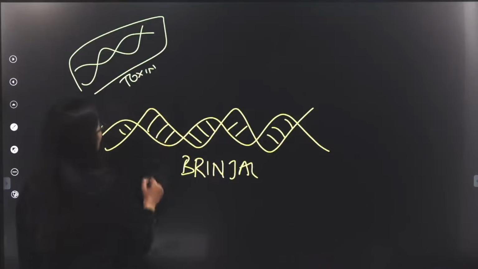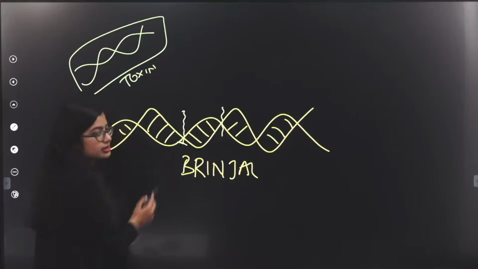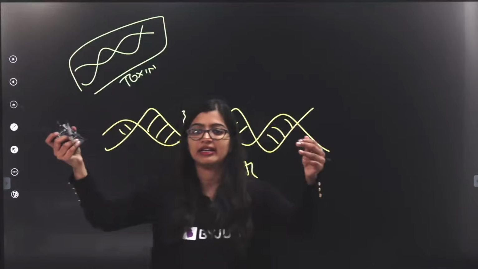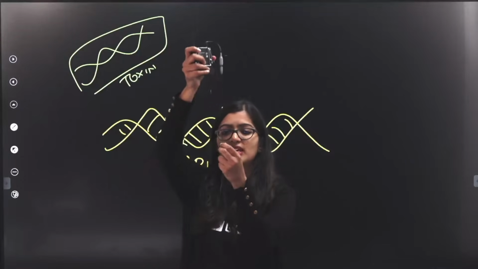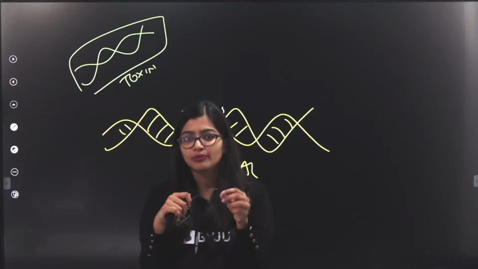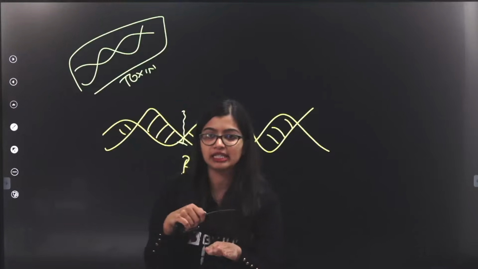So what they do is they will cut this part, or they'll make space. Imagine this is my DNA and I want to insert something in between these two. I want to make some space. So what will I do? I will cut it so that a gap is created and then I will insert it.